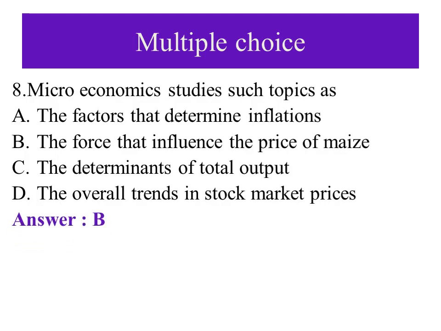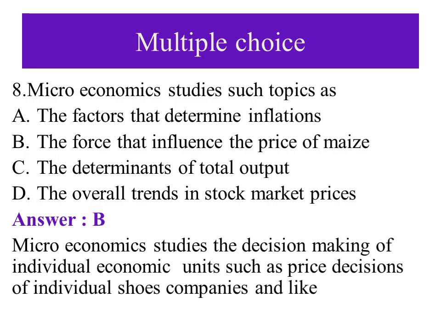The answer is B, because microeconomics studies individuals. Microeconomics studies the decision making of individual economic units, such as price decisions of individual shoe companies and the like.